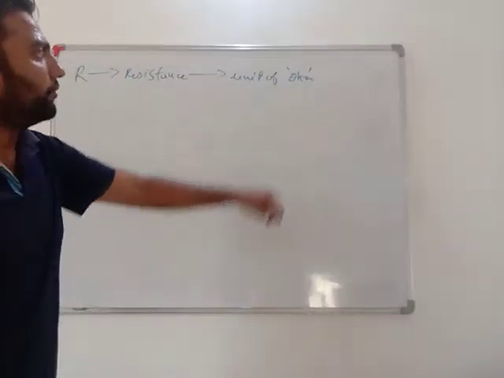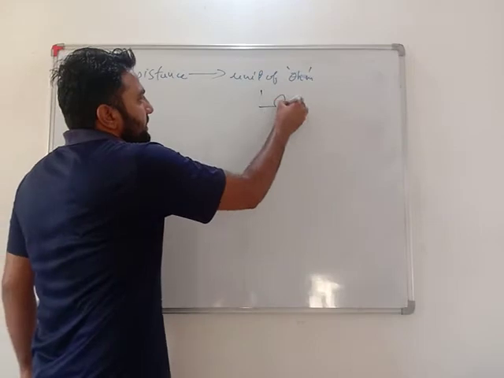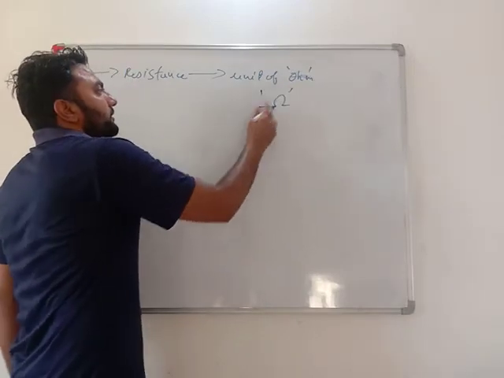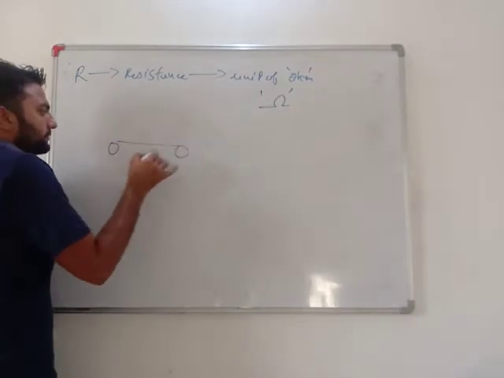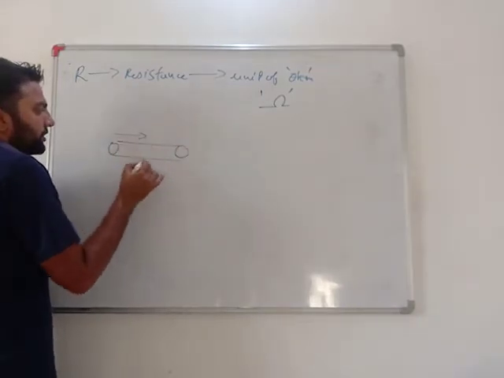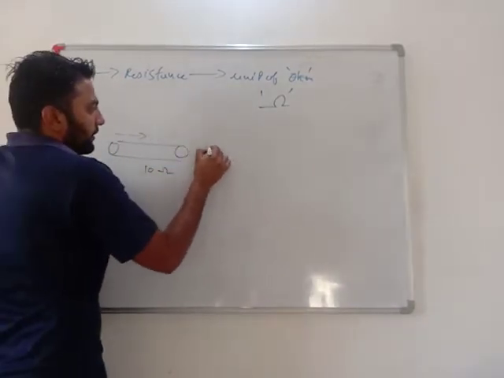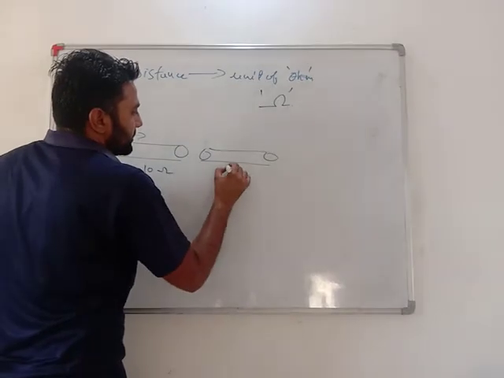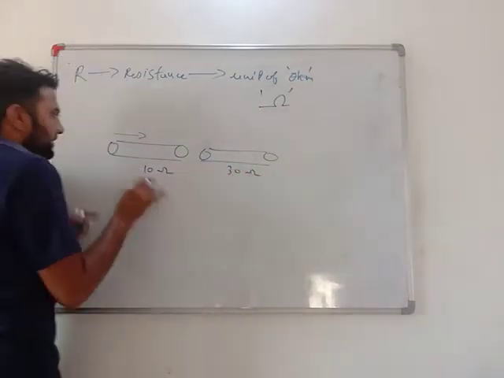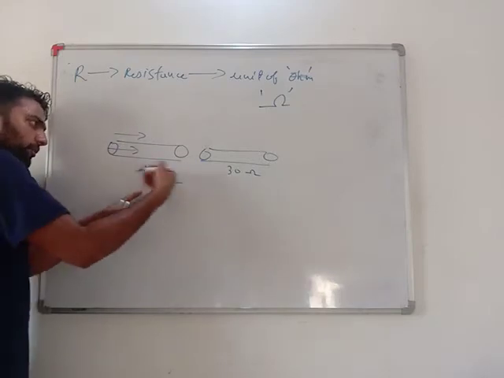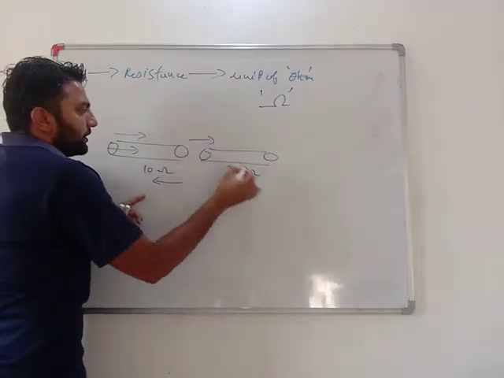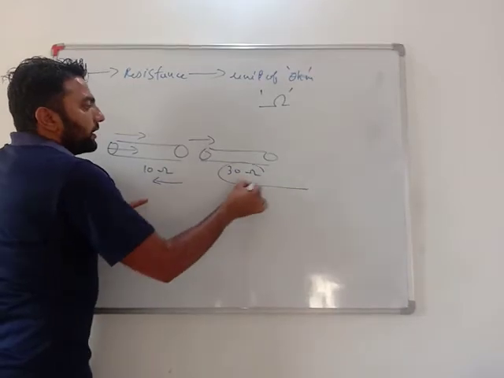If there is an opposition of 10 ohm and another material has a resistance of 30 ohm, it means that if current is flowing in it, the opposition is large.